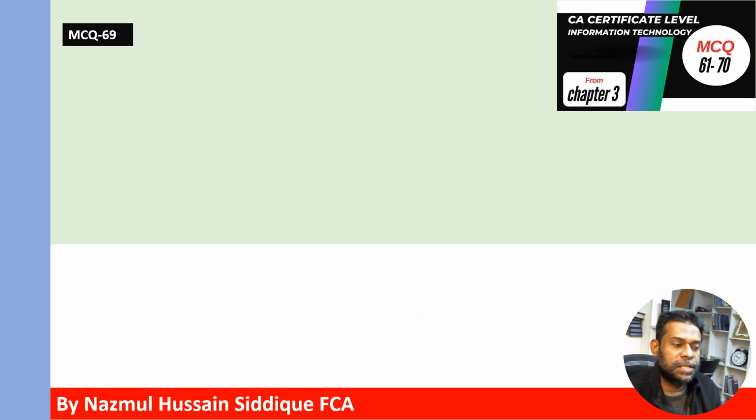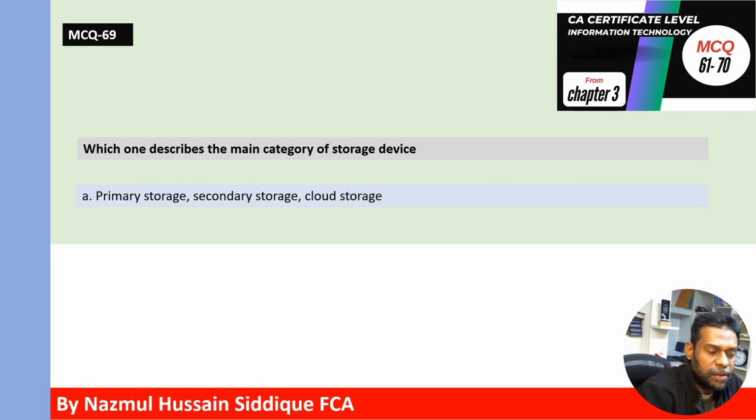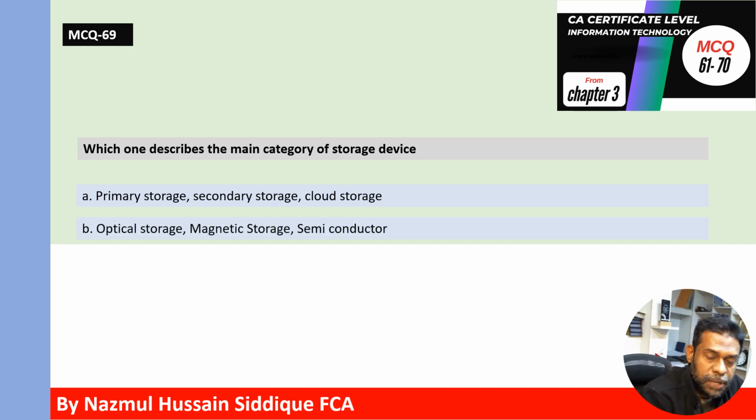MCQ 69. Which one describes the main category of storage device? Option A, primary storage, secondary storage, cloud storage. Option B, optical storage, magnetic storage, semiconductor. Which one is correct answer?